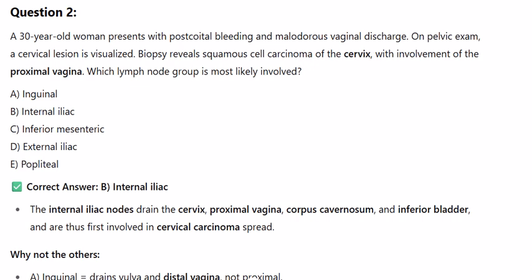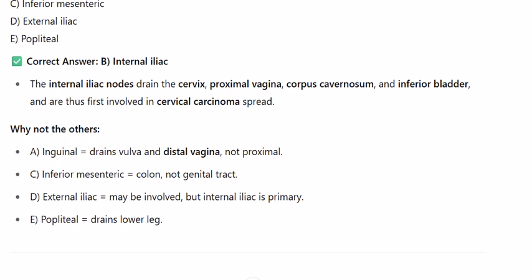A. Inguinal drains vulva and distal vagina, not proximal. C. Inferior mesenteric drains colon, not genital tract. D. External iliac may be involved, but internal iliac is primary. E. Popliteal drains lower leg.